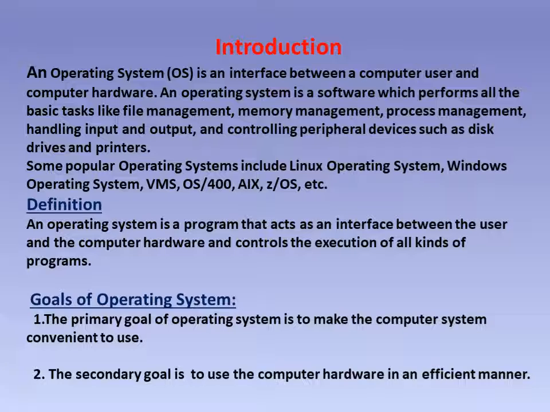We cannot see how that command goes from the user through the different hardware and how that particular output comes. That processing takes place within a very short time, and we cannot see that process. It takes place with the help of the operating system.